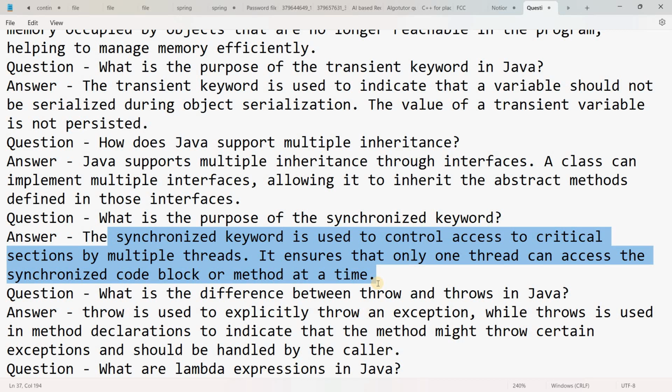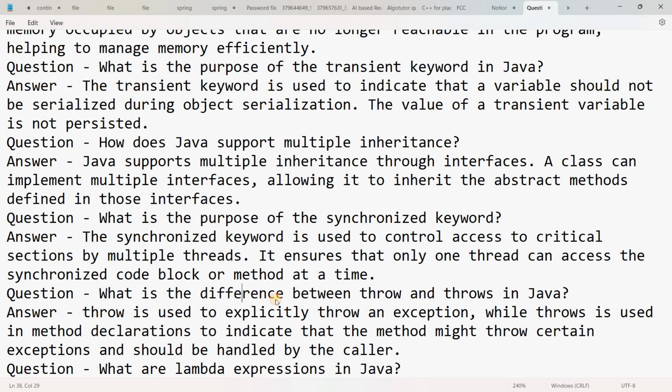then the synchronized keyword implies that if multiple threads are running in the background, the synchronized method will only be executed by one thread, and another thread will stop the execution. The priority goes to the thread which runs the synchronized method, and after the execution of the synchronized method, all threads will run simultaneously.